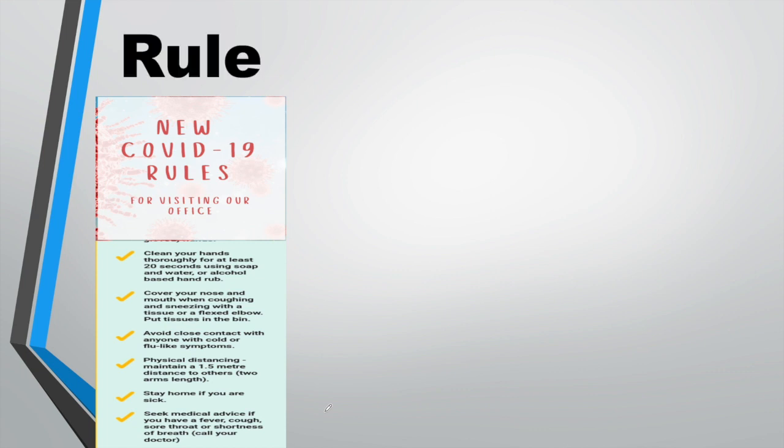See, this is the simplest form of plan. Nowadays we can see in organizations there are new COVID rules. When you go to any organization, school, college or office, you have to wash your hands, you need to use sanitizer, you need to wear a mask. So these are the rules.